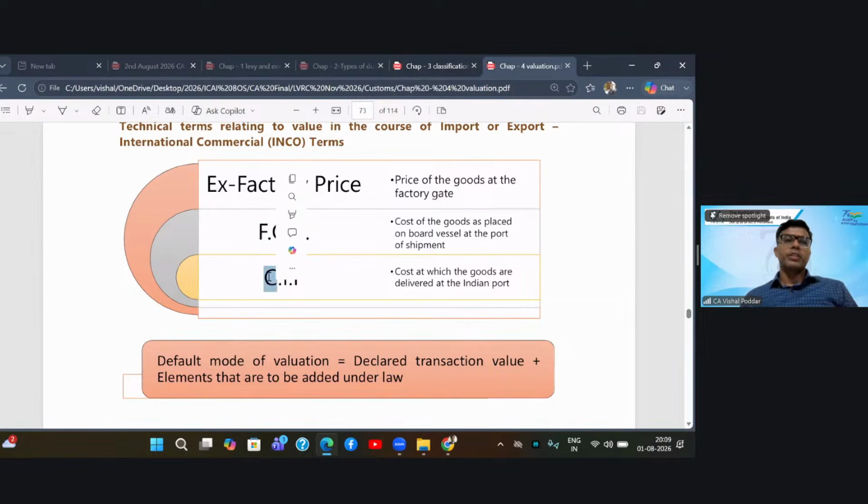And then comes the CIF price, which is the price of these goods when they reach India. So the price of the goods at our Indian port is CIF. The full form of CIF is cost, insurance, freight. So it covers the total cost of the goods plus the insurance and the freight required for bringing the goods up to the Indian port or airport.